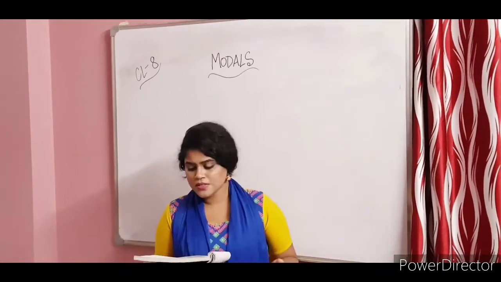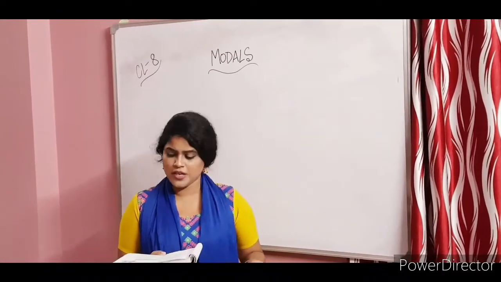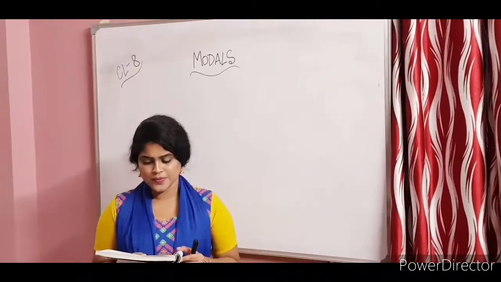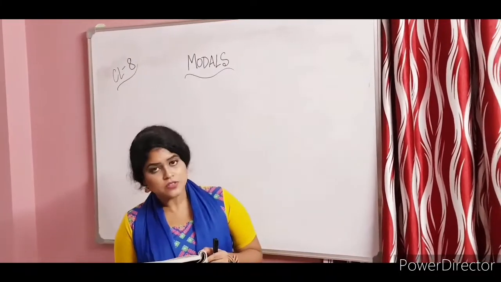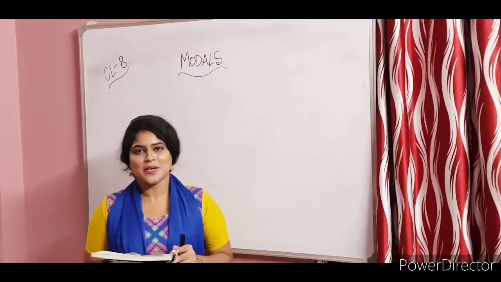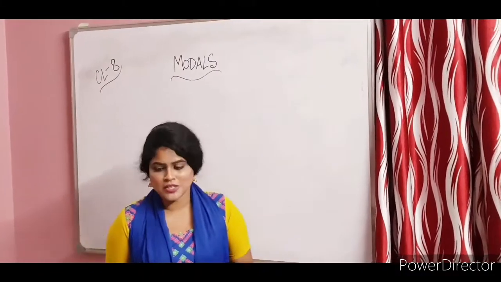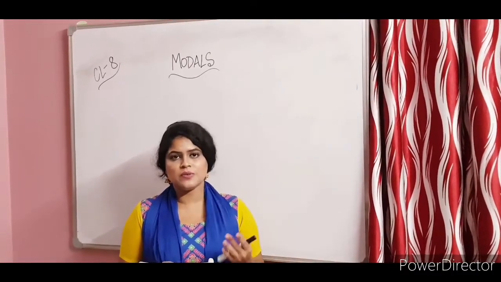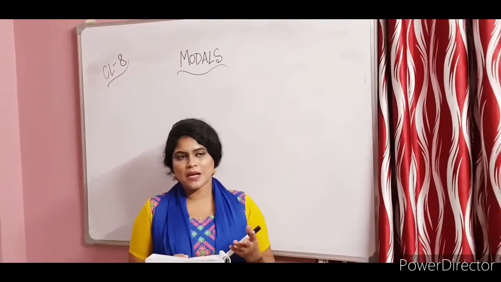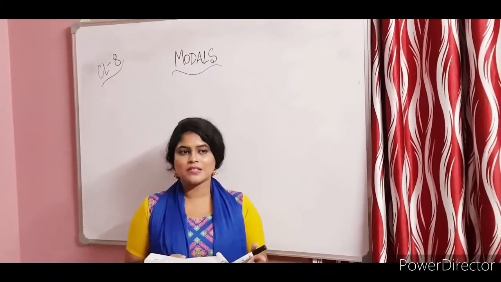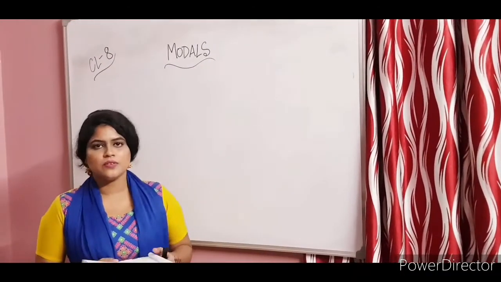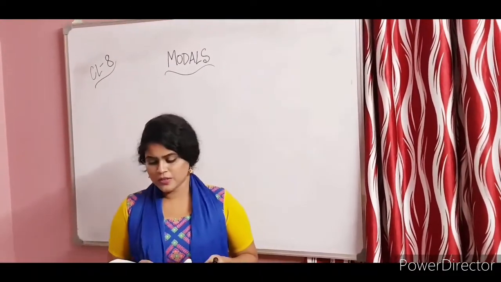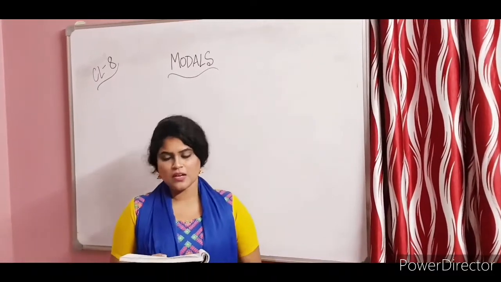Must not, mustn't. Dare not: we don't have a daren't. Need not, needn't. Yes, needn't, you definitely can say that way. Ought to, ought not to, oughtn't to. However, you don't use oughtn't to that much. You really use ought not to. It sounds better, and whatever sounds correct, we always try to go to that. Grammatically correct and syntactically correct, that is what we actually focus on. Now these negative forms of the modal verbs may, might and dare, I've already said you do not have the shortened forms.